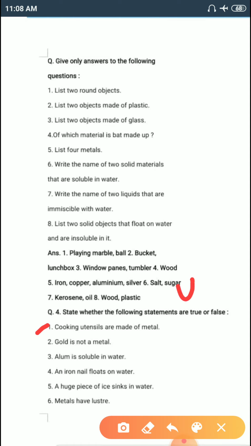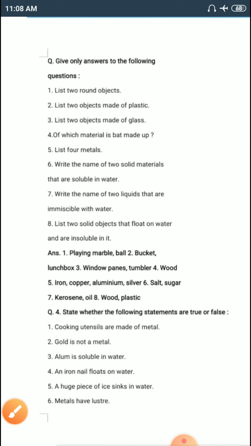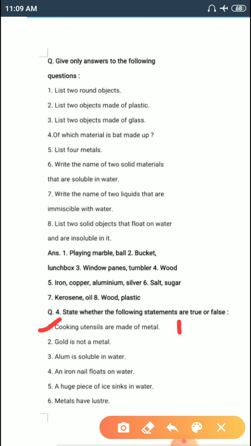Yes, all the cooking utensils are made up of metal. So the first statement is true. Number 2. Gold is not a metal. False. Gold also comes under metal.